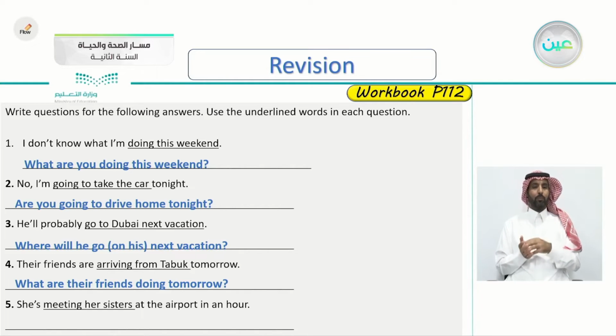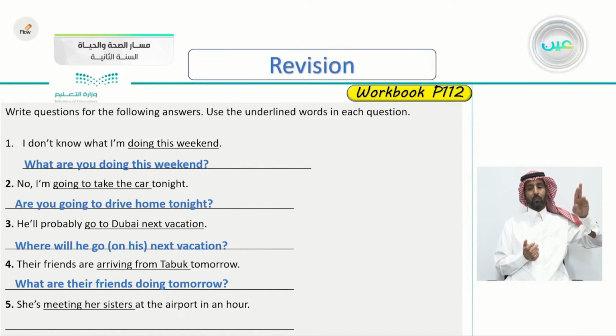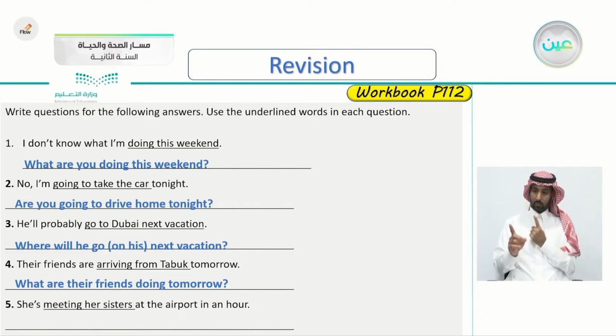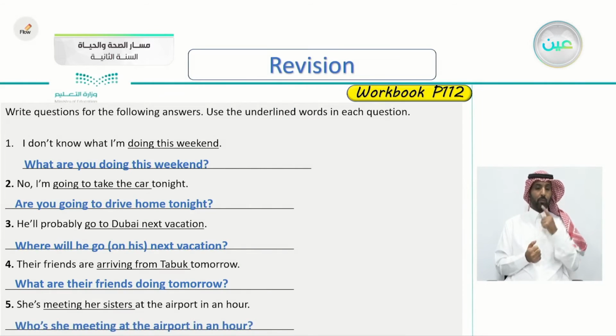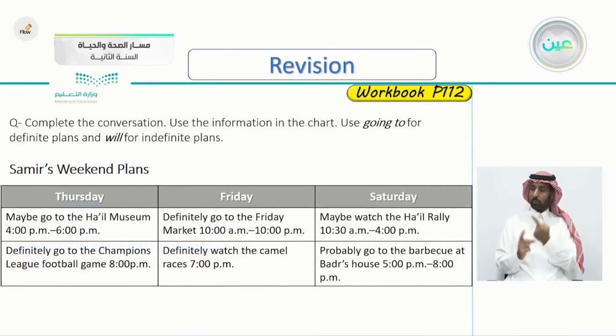Number 5, she's meeting her sisters. This is the underlined word. She's meeting her sisters at the airport in an hour. This is what will she be doing. Excellent. You say, who is she meeting at the airport in an hour? So she's meeting her sisters. This is the answer. We're asking about a person or a group of people maybe. Who is she meeting at the airport in an hour?